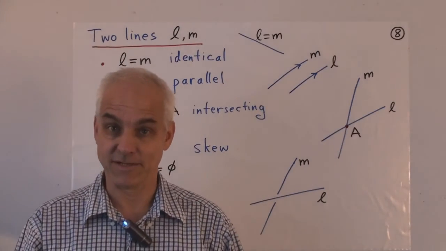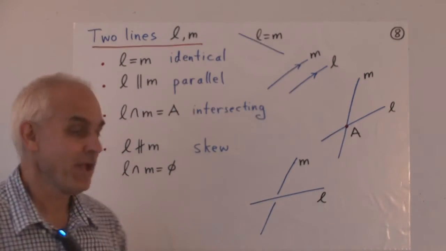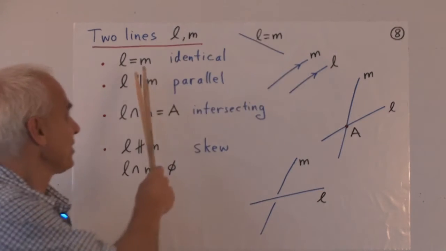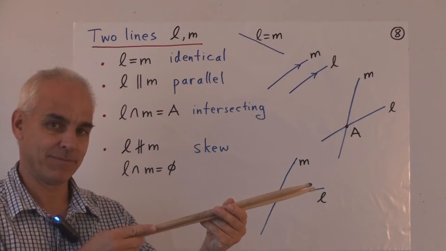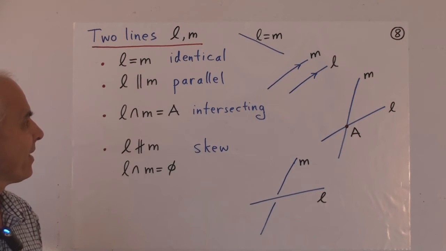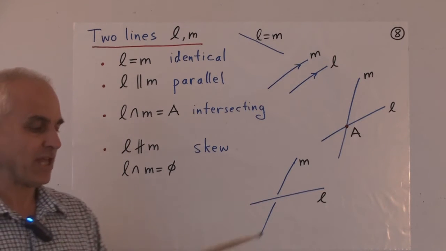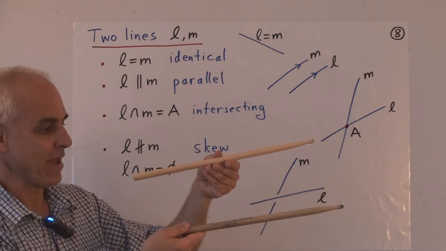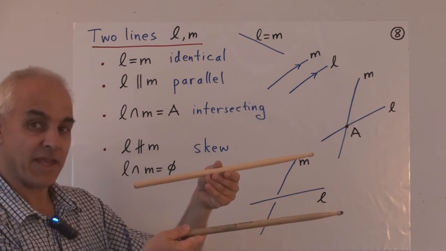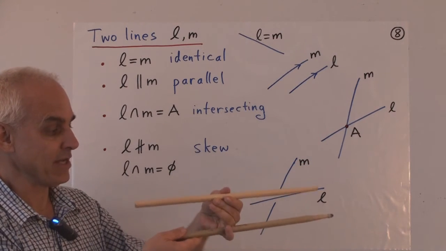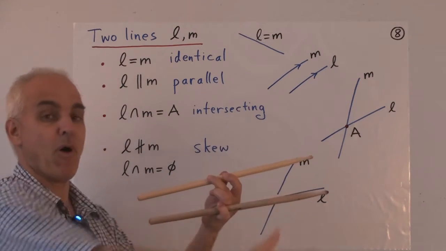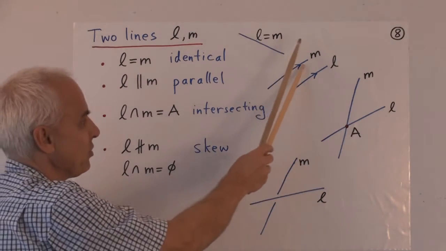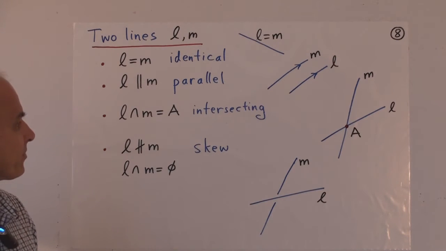If we have 2 lines in space, say L and M, then there are a number of different relations that are possible between those 2 lines. The simplest is that they're actually the same line. We say that they're identical. Another interesting relation is that they're parallel, like this. That means that they span a plane. That is, there's a single plane that passes through both of those 2 lines. We represent that by the usual little parallel symbol.